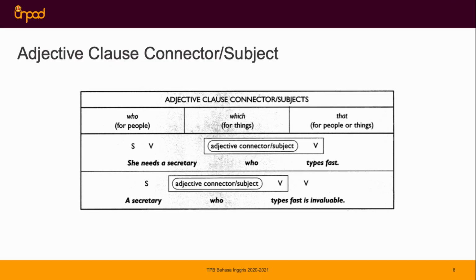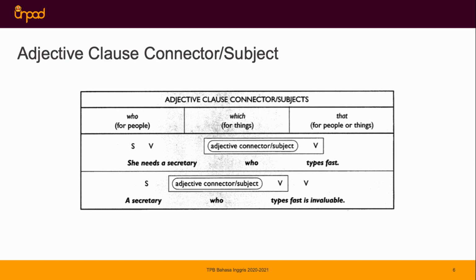Now, what about the example from the table here? We're going to try to highlight more about this. Hopefully you can understand the difference between the previous concept and this one. Adjective clause connector slash subject, right? Like who for people, which for things, and that for people or things. For this sentence, she needs a secretary who types fast.